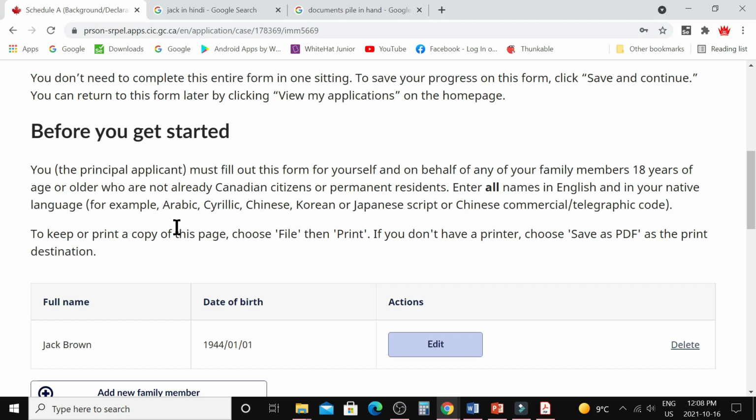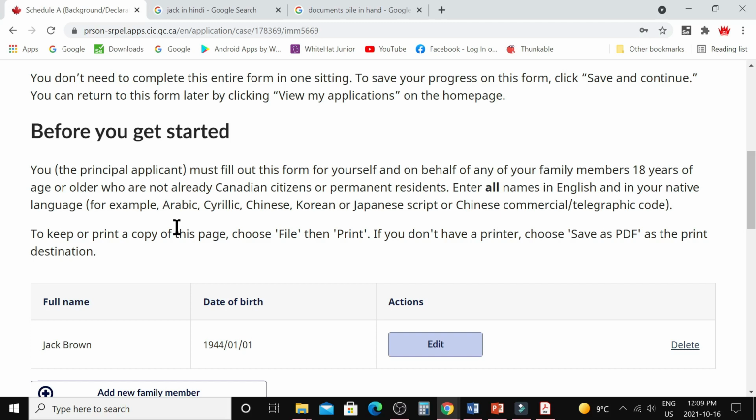So their spouse can be their dependent, or any child who is under the age of 22 and not married. If a child is under the age of 22 but married, they cannot be considered a dependent. So they need to provide this form for all the dependents who are 18 years of age or older, meaning 18 to 22 in between, and they are dependent.